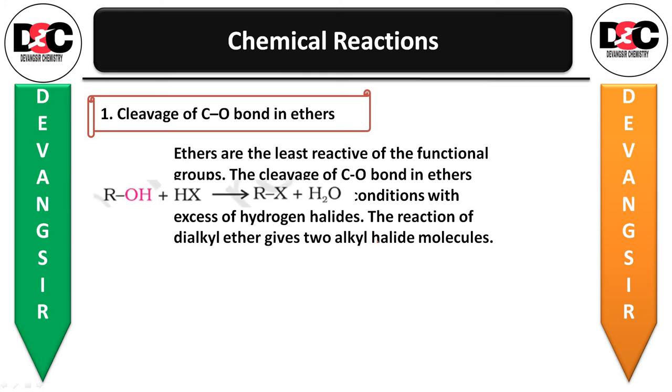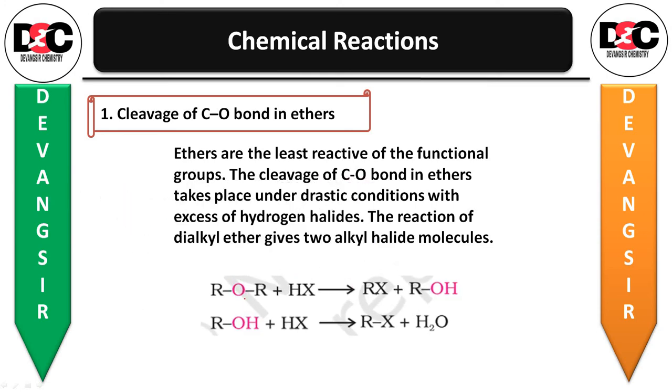Let us see that. The first one, the ether reacts with hydrogen halide HX and will give the alkyl halide, and alcohol formation will be there. Take this alcohol, react with again hydrogen halide, you will be getting again alkyl halide and give the water molecule. So what they have written, see that the reaction of dialkyl ether gives 2 alkyl halide molecules. These are the 2 alkyl halide molecules, 1 and 2.